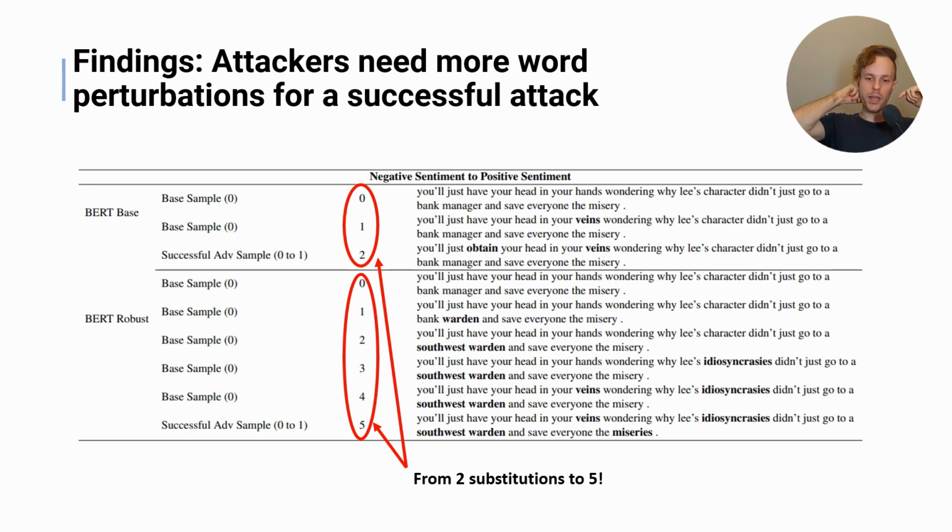And what we see is, firstly, that the attacker, now that is trying to attack and perturb a sample, needs to perturb more words to achieve the same attack. So for example, previously on the non-robust model, it only needs 2 adversarial word substitutions to achieve a successful perturbation from 0 to 1. But now it needs 5 word substitutions to achieve the same result.